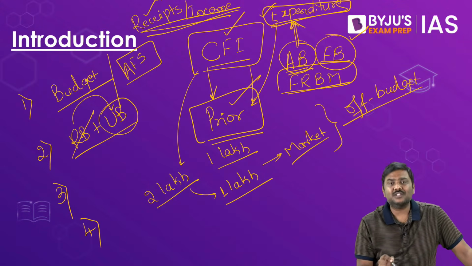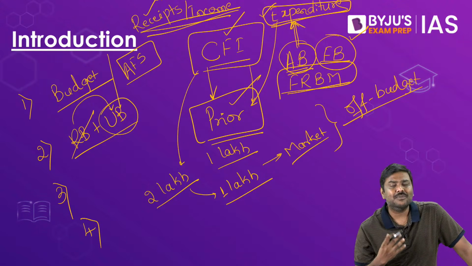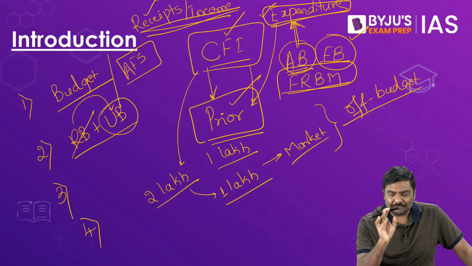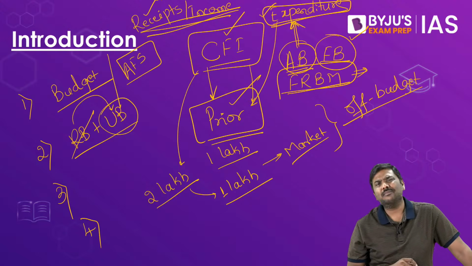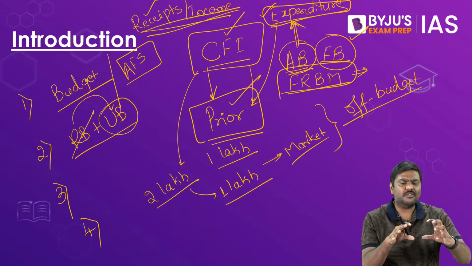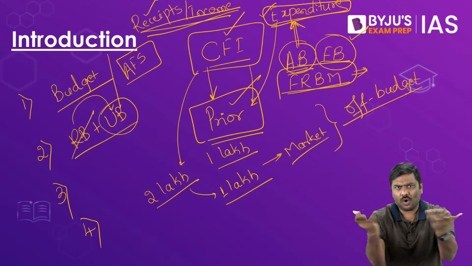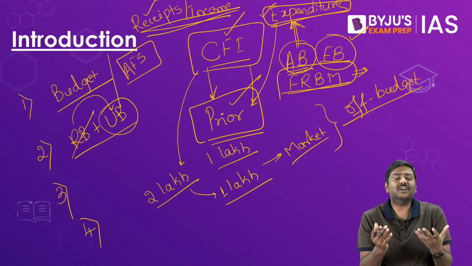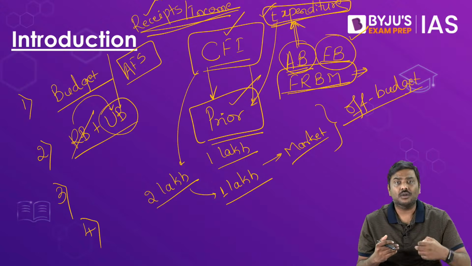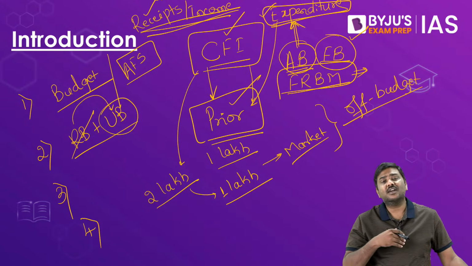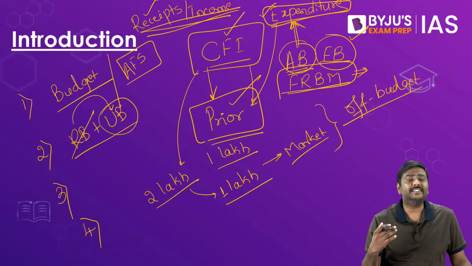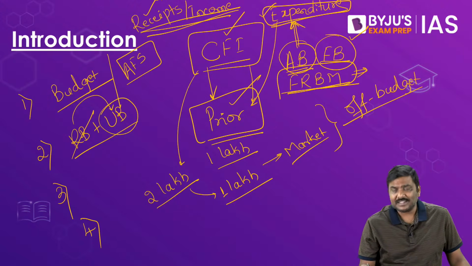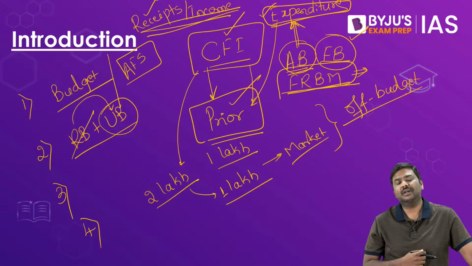But apart from this, there is one more term that I have written here, FRBM, Fiscal Responsibility and Budget Management. Under the FRBM document, government will provide data to the parliament, that is to all of us, as to how the Government of India plans to control deficits. How does the Government of India plan to control the debt, etc.? So that is the importance of the FRBM document.